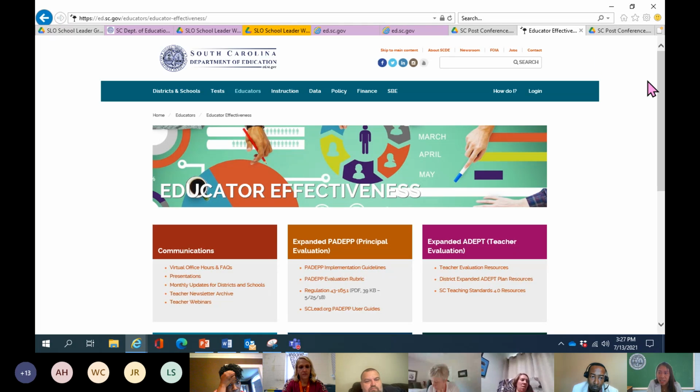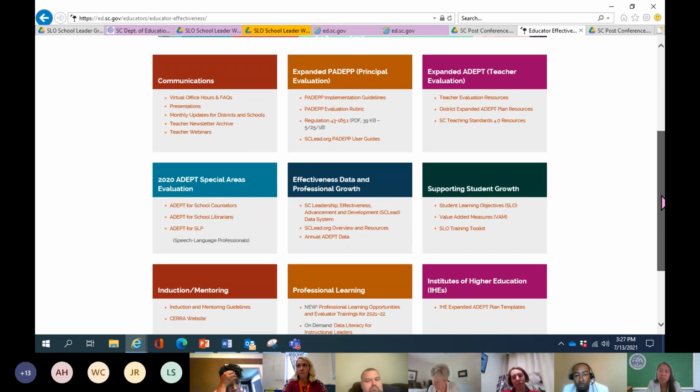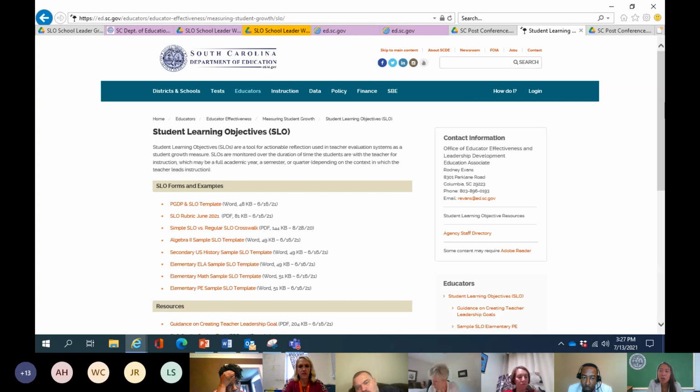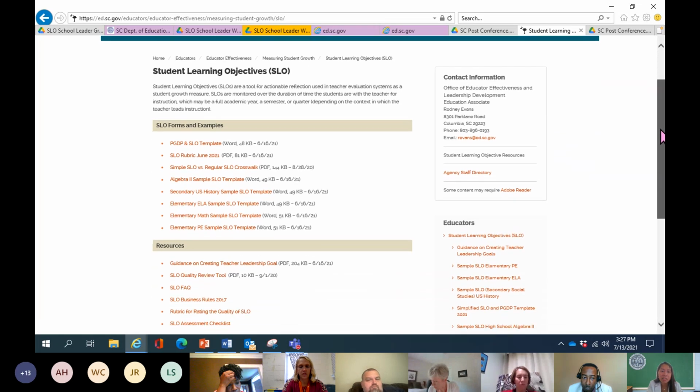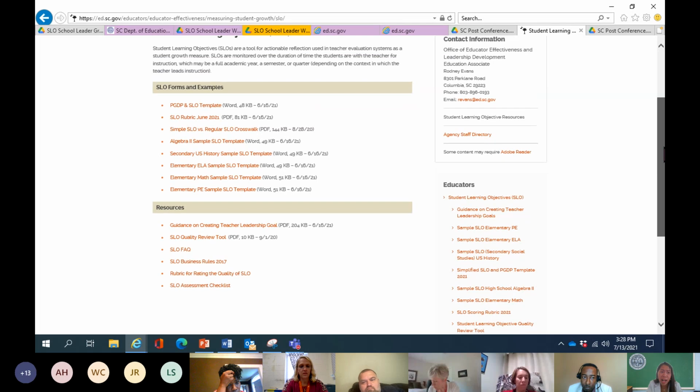Once you're on this page, we call these boxes feature boxes. On the rightmost column, third column, second row, you'll see this Student Supporting Student Growth. You'll see this first bullet, Student Learning Objectives. You'll also see these resources here. So you'll have that SLO assessment checklist.